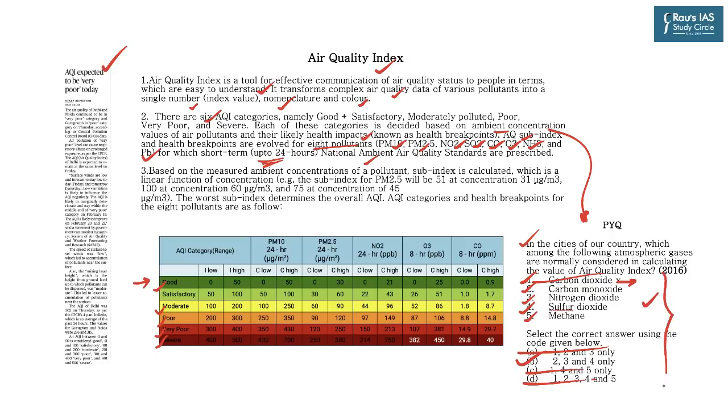So if you had remembered only one of the options, that carbon dioxide is not one of the pollutants, you could have easily arrived at the right answer despite not knowing the other gases. So based on measured ambient concentrations of a pollutant, the sub-index is calculated, which is a linear function of concentration. It is not important to remember each and every individual value, just that the 6 categories exist is more than sufficient.